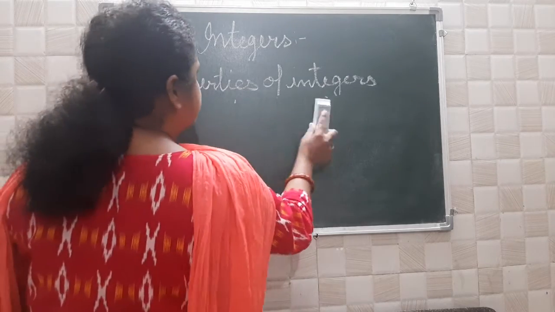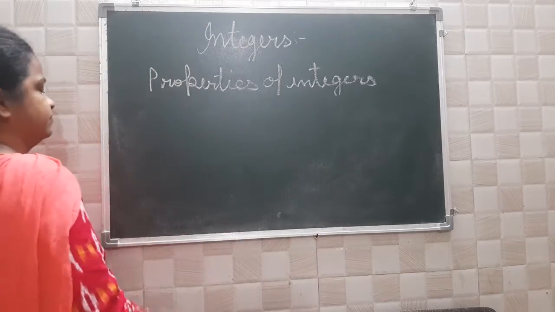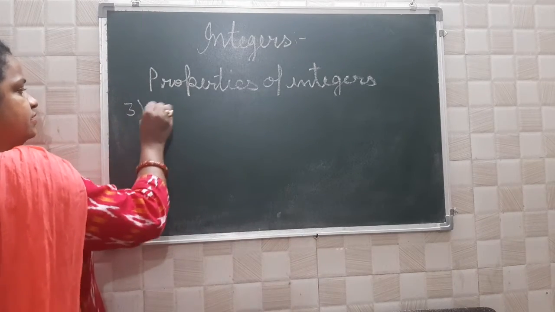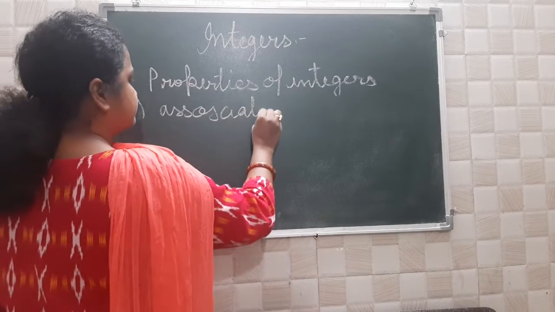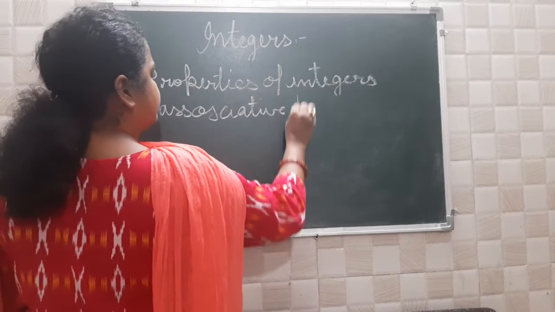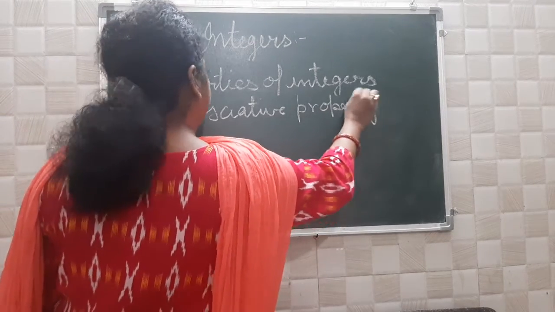Now third one is associative property. It is only for addition and multiplication.